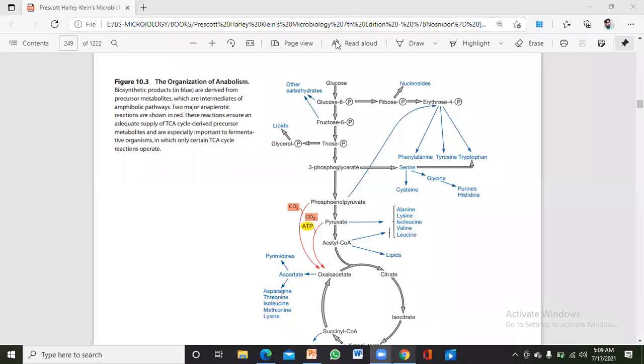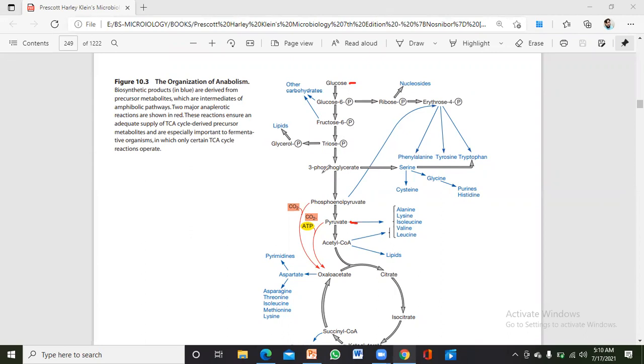Just look here. This is the diagram, and it is taking place inside a bacterial cell. These are the biosynthetic pathways, and these are the chemical reactions. Just look here, the blue ones are the amino acids that are formed from different precursor metabolites. Here it is glucose, and from glucose to pyruvate, we all know that it is glycolysis. So just look at this blue portion.